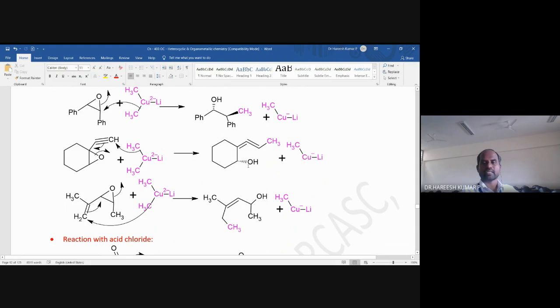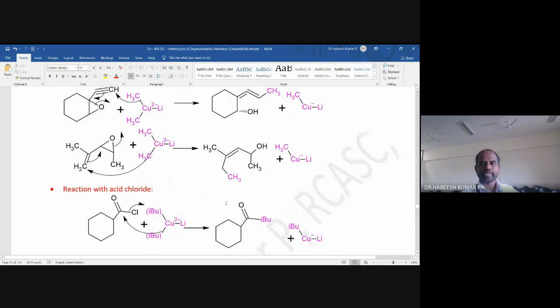This is different, this is different, and here H and CH3 are different. This is an optically active allene compound. So you can find out the R and S configuration of this moiety by using the MP rule.